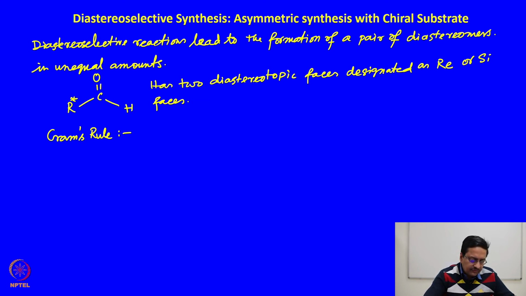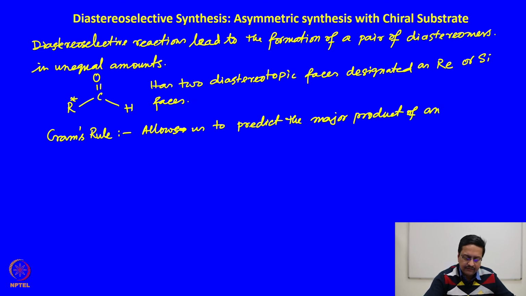So, this Cram's rule allows us to predict the major product of an addition reaction to a carbonyl group.